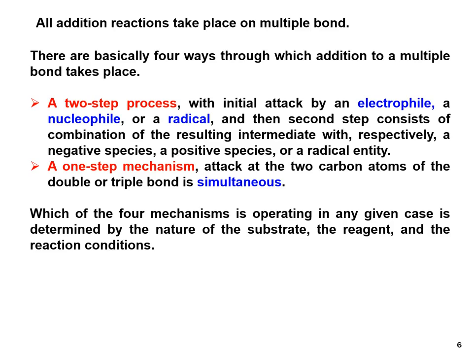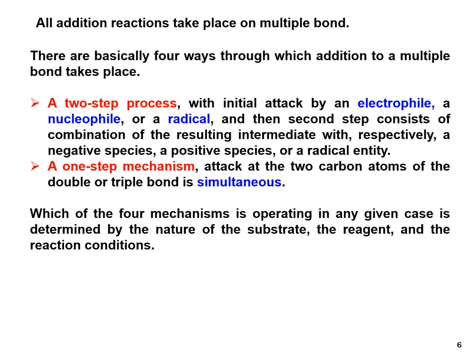There are basically four ways through which addition to a multiple bond takes place. In a two-step process, there is an initial attack by an electrophile, a nucleophile or a radical, and then the second step consists of the combination of the resulting intermediate with a counter species.